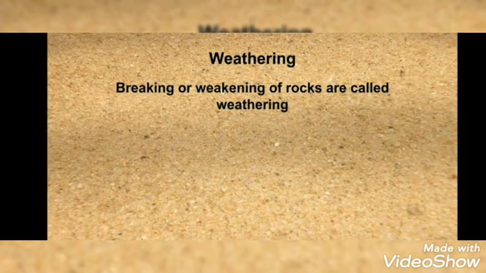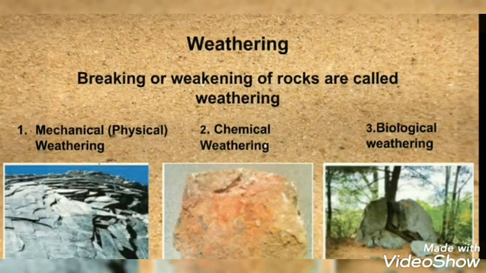Children, rocks break and weaken because of some external forces like sunlight, movements of the rock or changes in climate, etc. So this is called weathering. Students, weathering can be of 3 types. They are mechanical or physical weathering, chemical weathering and biological weathering.